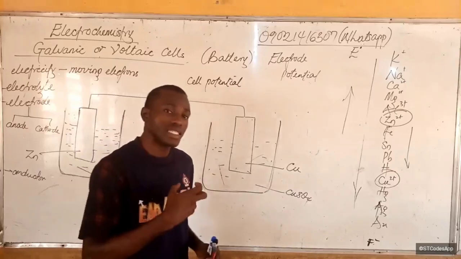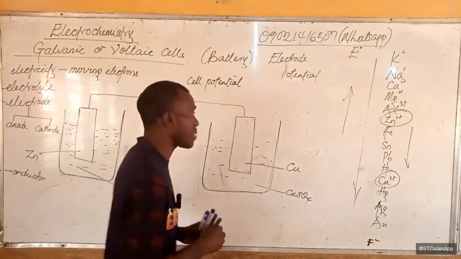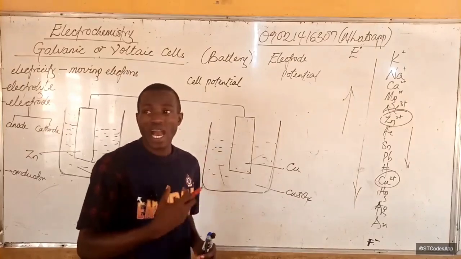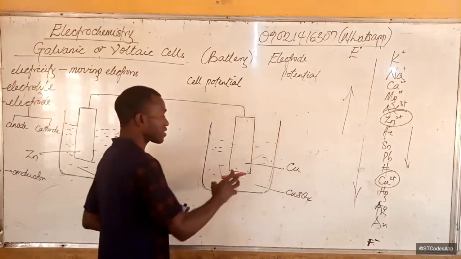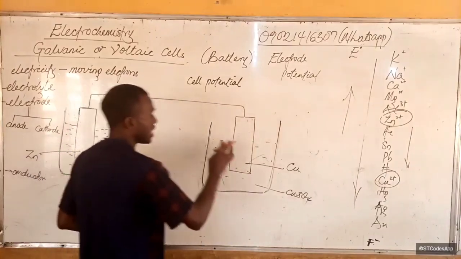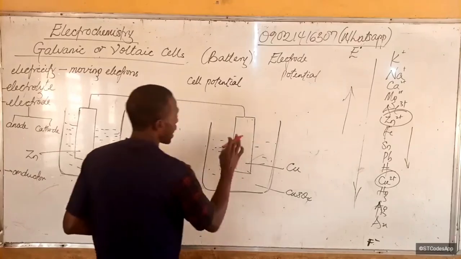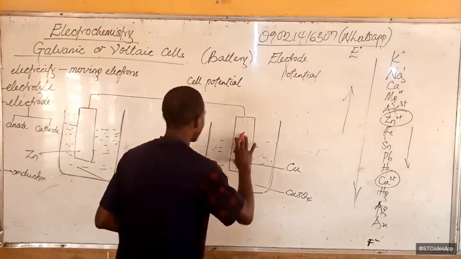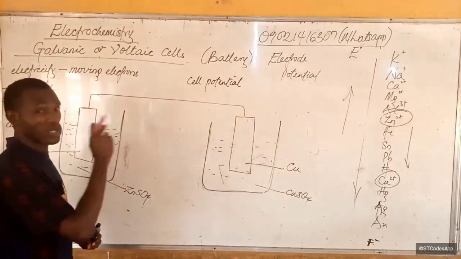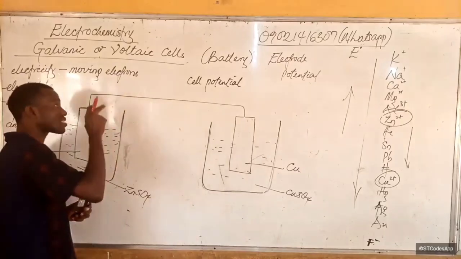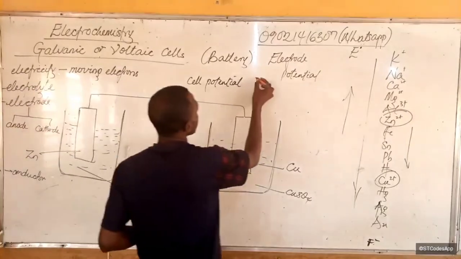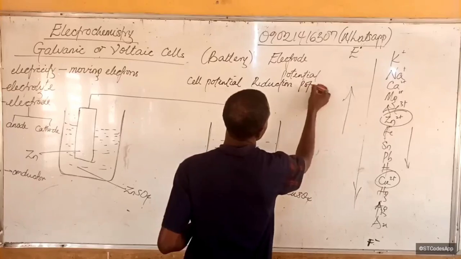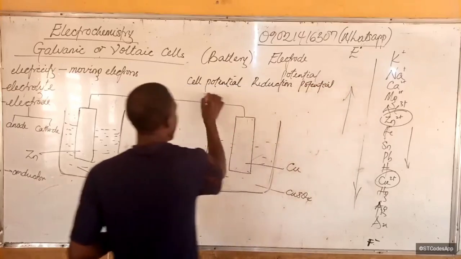All right, so we measure this cell potential by the degree of reducibility, so to say, that is how easy it is for these metals to be reduced. Remember I said the gain of electrons is what? Reduction. So how easy it is for these metals to gain electrons. Do you understand? So this metal is the one gaining electrons, so we say it is reduced. This metal is the one giving electrons, so it is oxidized. But we measure the cell potential as reduction potentials. So there is a formula for cell potential.